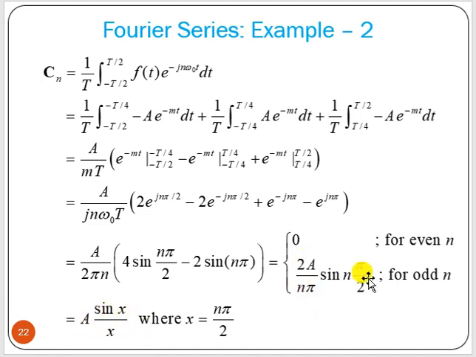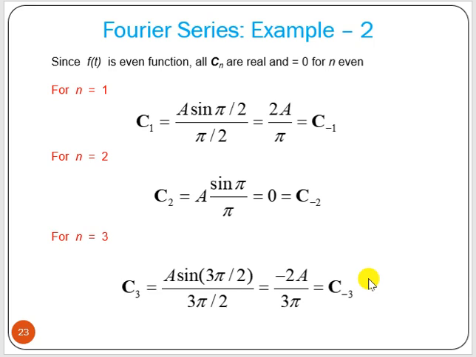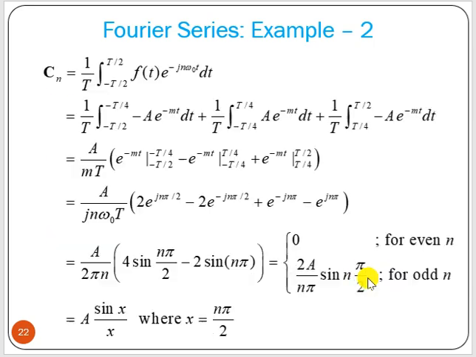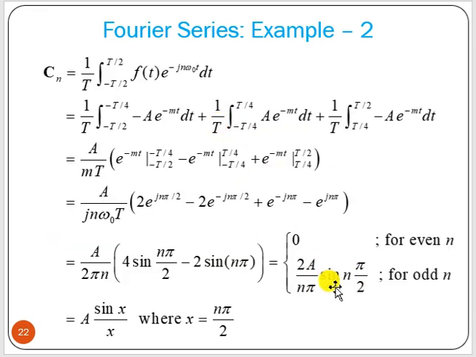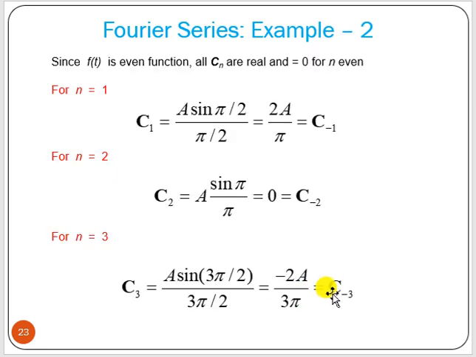So this is the sinc function. Now we can find the value by putting n equal to 1: a times sin pi by 2 by pi by 2, and this will be a by pi by 2, so that is 2a by pi.